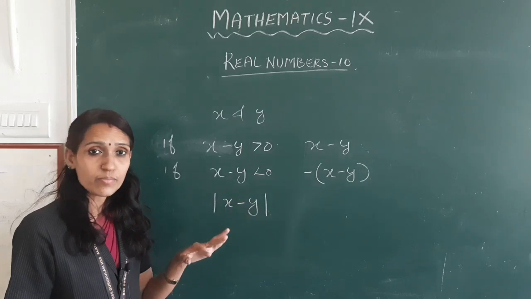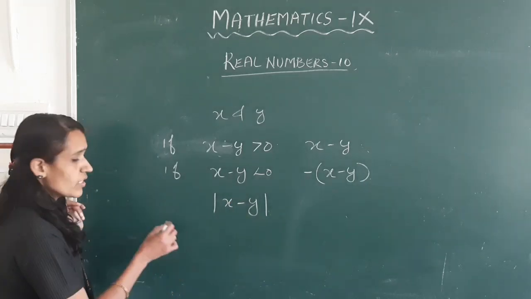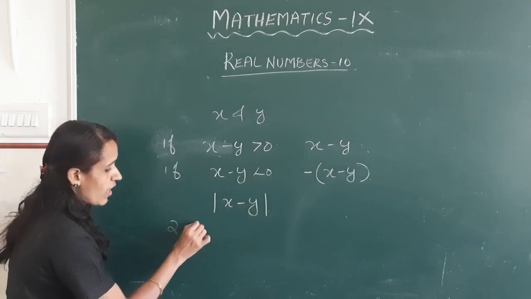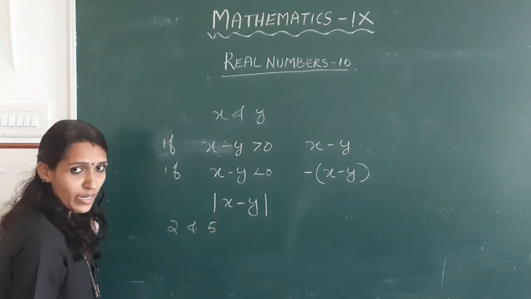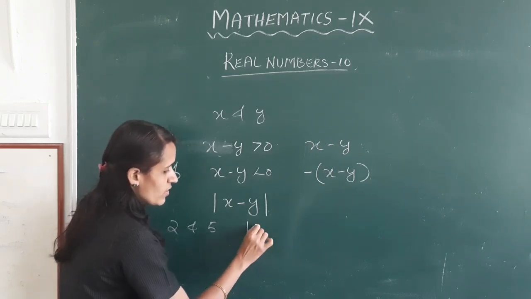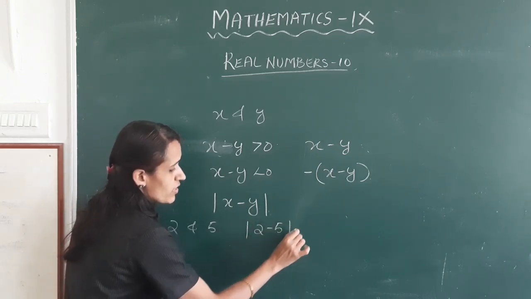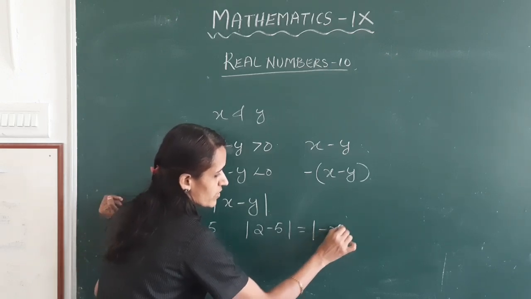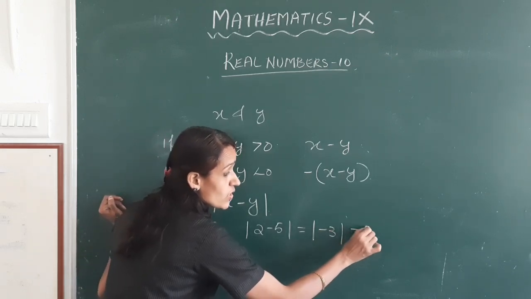For example, the distance between the 2 points 2 and 5 on a number line is mod 2 minus 5. Mod of 2 minus 5, which is minus 3, is equal to 3.